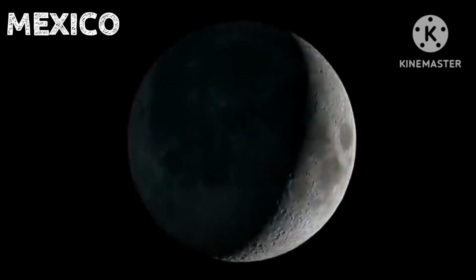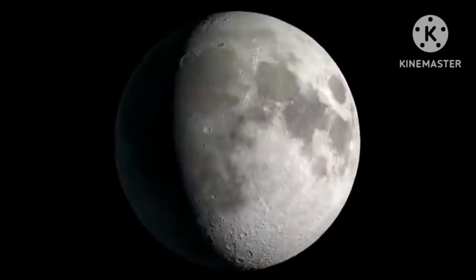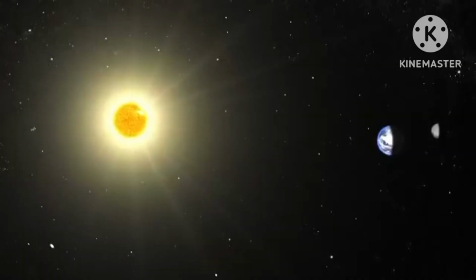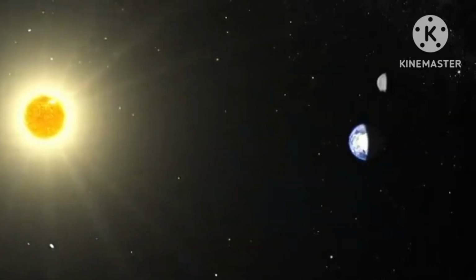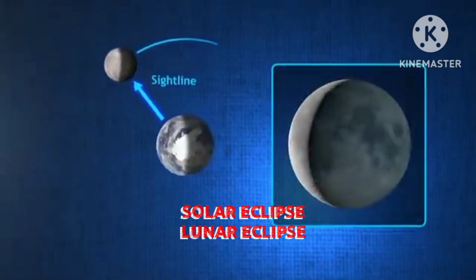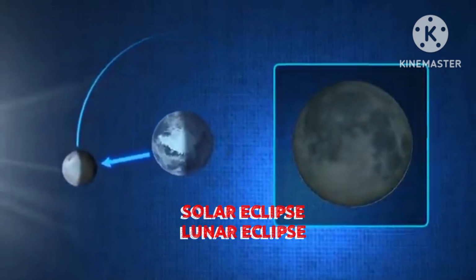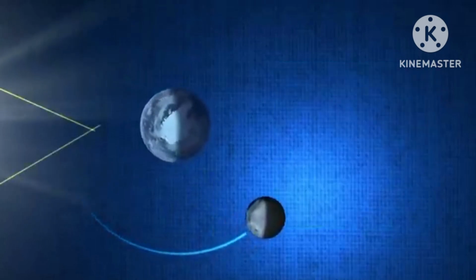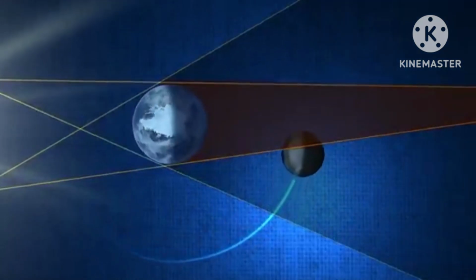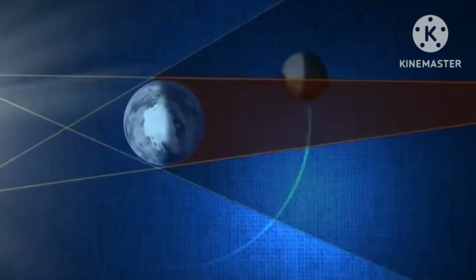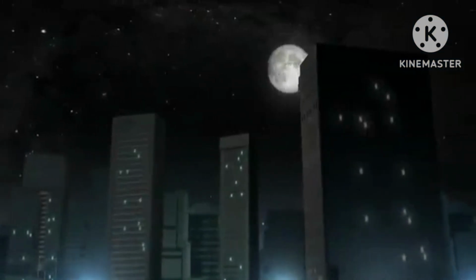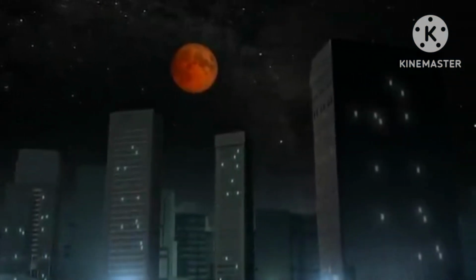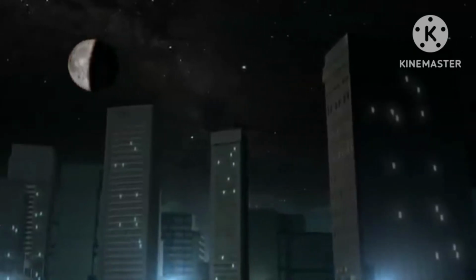An eclipse happens when a planet or a moon gets in the way of the sun's light. Here on Earth, we can experience two kinds of eclipses: solar eclipses and lunar eclipses. A solar eclipse occurs when the moon passes between the sun and Earth, causing the moon to cast a shadow on Earth. A lunar eclipse occurs when Earth is between the sun and the moon, causing Earth to cast a shadow on the moon.